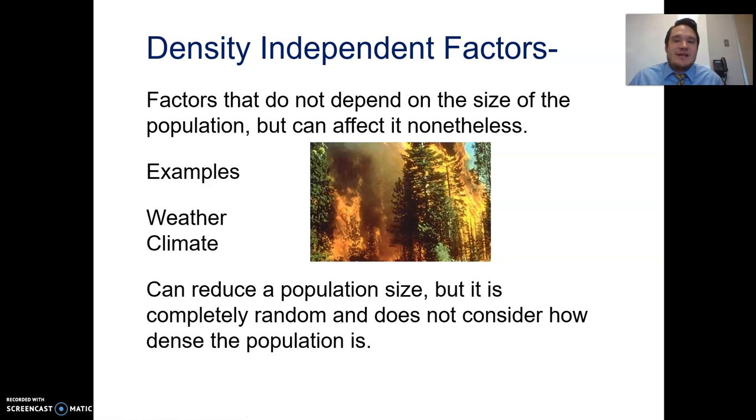Then we have something called density independent factors. They are factors that do not depend on the size of the population, but can affect it nonetheless. Examples of this are weather and climate. They can reduce a population size, but it is completely random and does not consider how dense the population is.